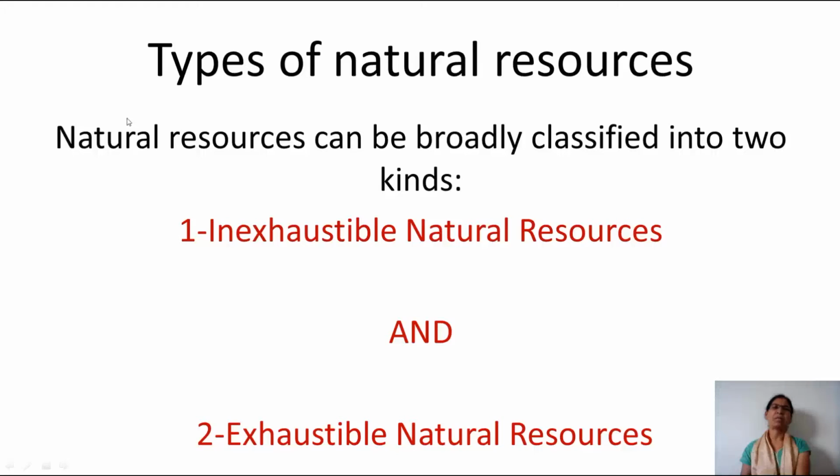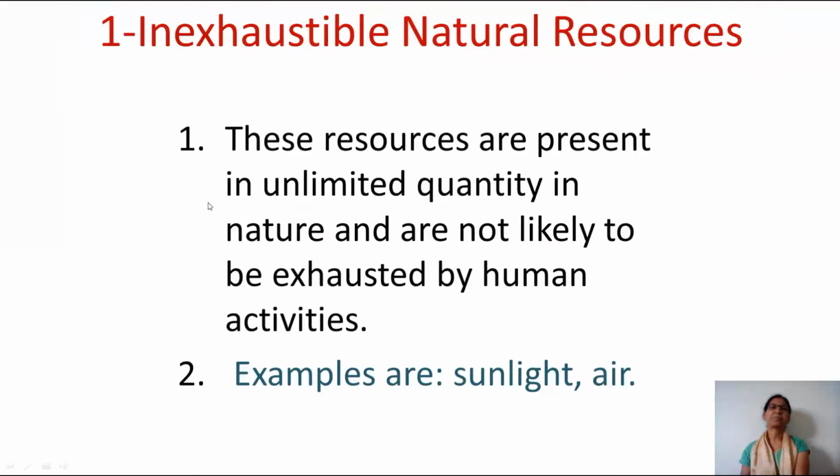Now let us learn about types of natural resources. Natural resources can be broadly classified into two kinds. First one is inexhaustible natural resources and second one is exhaustible natural resources. Let us learn about inexhaustible natural resources. These resources are present in unlimited quantity in nature and are not likely to be exhausted by human activities. We can use them for long. Examples are sunlight, air.